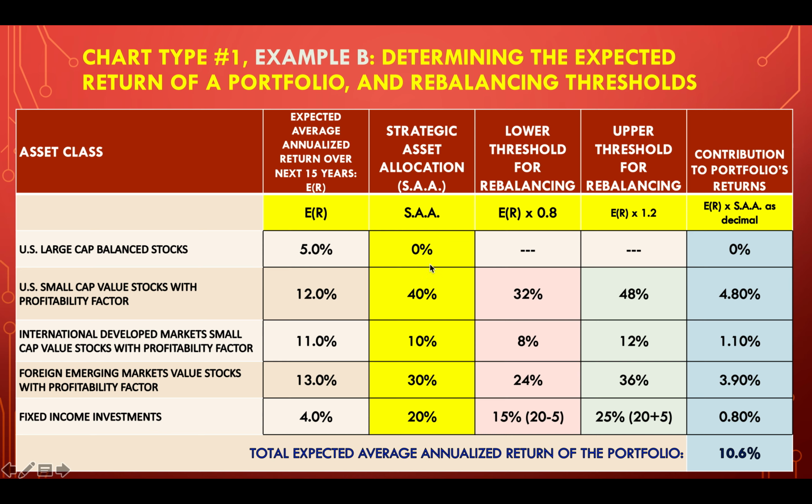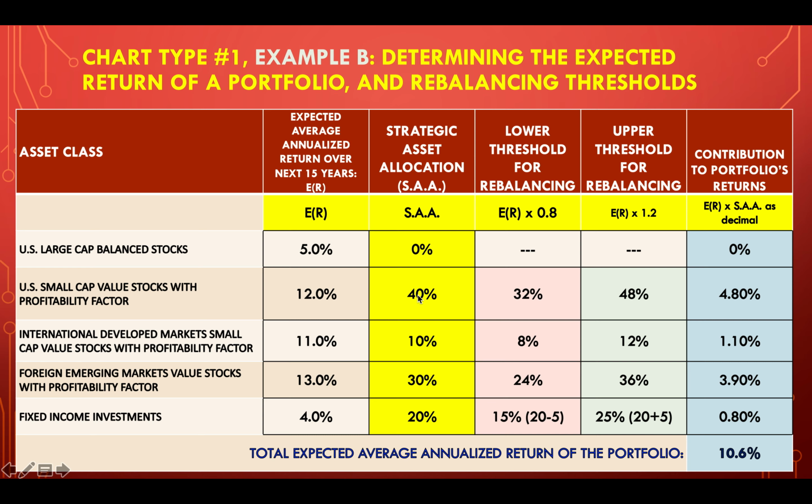I put 0 in large cap balance. It's got a pretty low expected return there. It's overvalued currently. And then remember, I want to put 30 to 50% in international. For myself, I'm putting a lot in emerging markets at this point, 10% in developed small cap value stocks, and 40%. So I've got half of my asset allocation here in international.